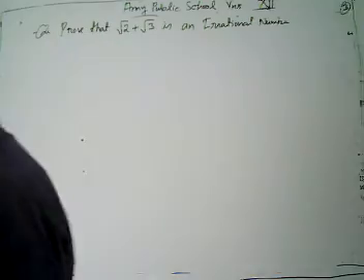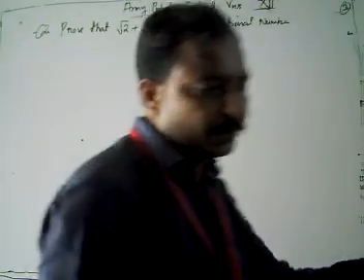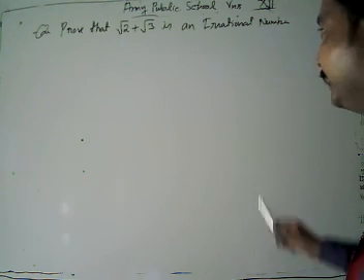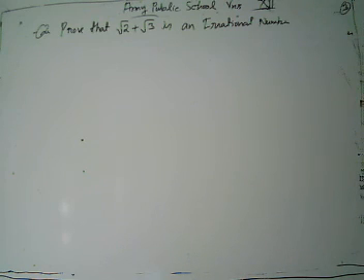Again, we have to prove that root 2 plus root 3 is an irrational number.